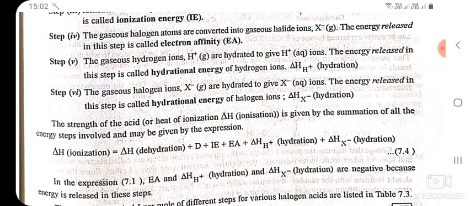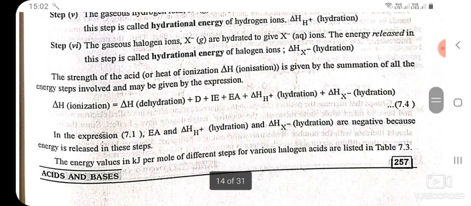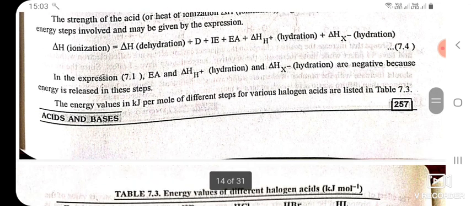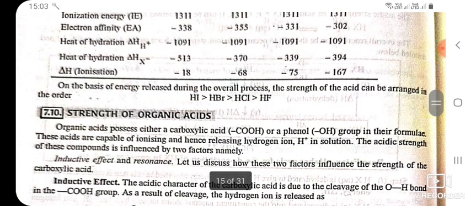The strength of the acid, or the heat of ionization, ΔH ionization, is given by the summation of all the energy steps involved and may be given by the expression: ΔH ionization is equal to ΔH dehydration plus T plus IE plus EA plus ΔH+ hydration plus ΔH− hydration. In this expression, EA, ΔH+ hydration and ΔH− hydration are negative because energy is released in these steps. The energy values in kilojoule per mole of different steps for various halogen acids are listed below.